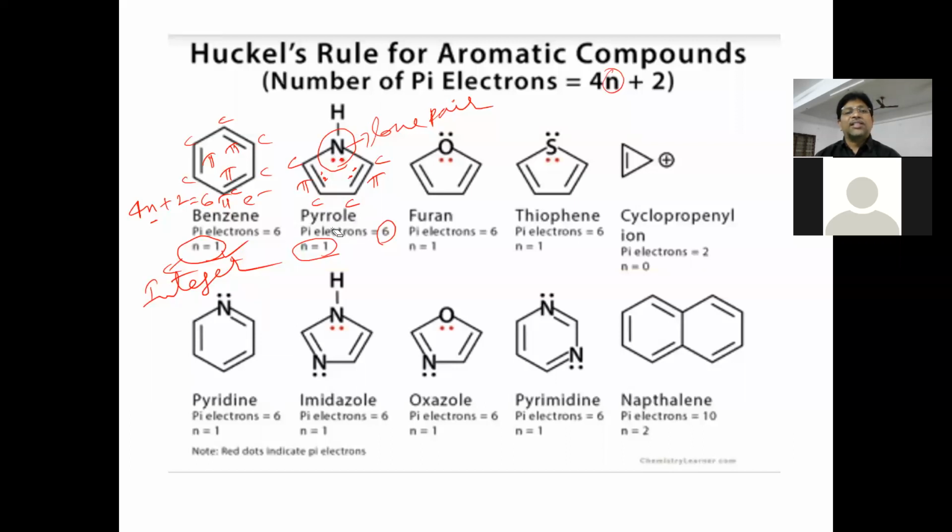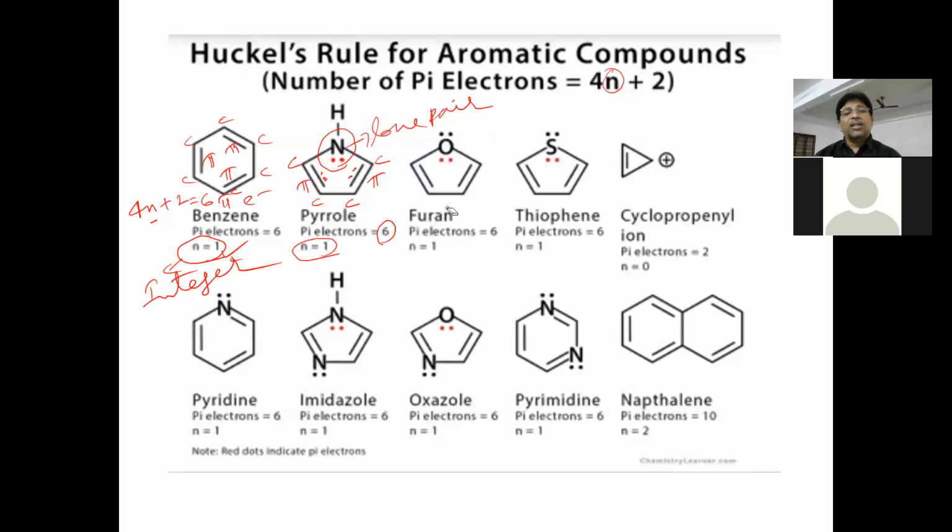Is pyrrole benzenoid or non-benzenoid? Non-benzenoid. Why is it non-benzenoid? It does not have a hexagonal structure. It has a pentagonal structure here. So it is a non-benzenoid aromatic compound. And the next one, furan.